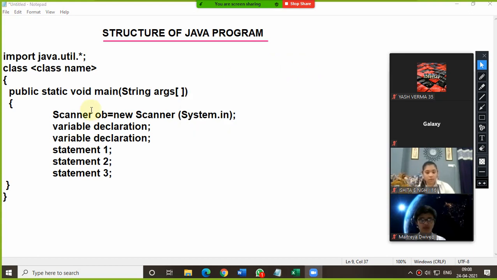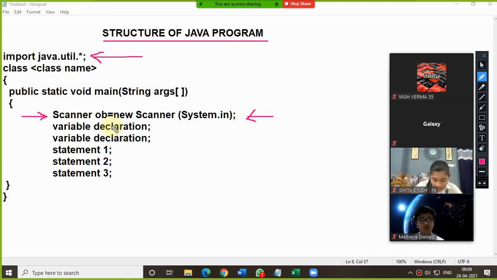Okay. So now, please try to understand. The first line and this line are very important, and these two lines are required whenever you are taking input from the keyboard. In that case, the import java.util.asterisk and this scanner line is very, very important. So what is the purpose of the first line? Basically in this first line, we are adding a package, or you can say the library, in which there are so many inbuilt sub libraries present, and the functioning of those libraries we are going to utilize in our program.